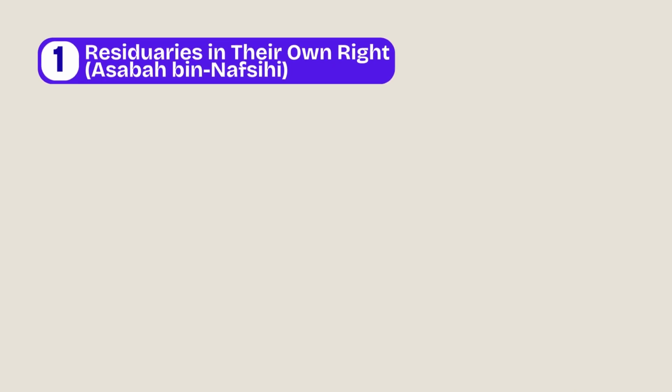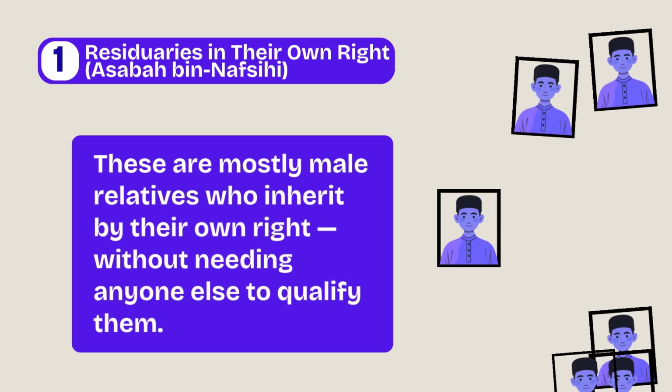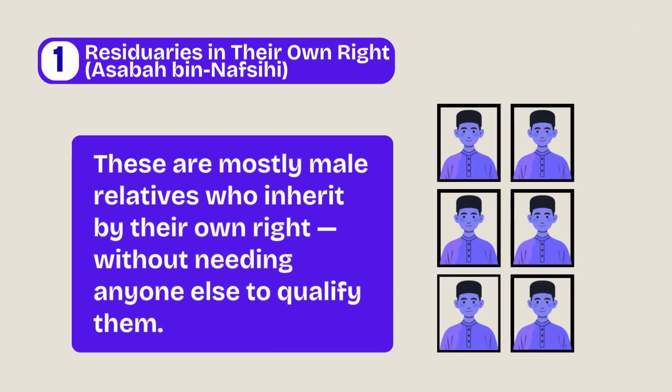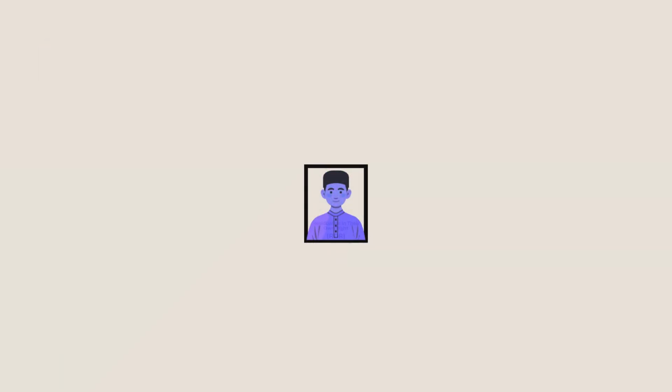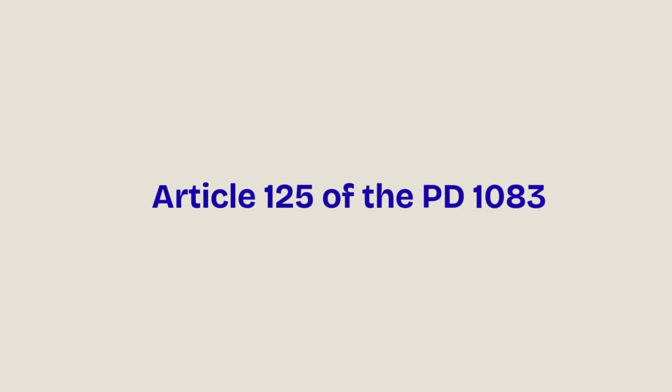First, residuaries in their own right. These are mostly male heirs who inherit by their own standing. They don't need another relative to qualify them. For easier recall, let's call this category ROR. Under Article 125 of PD 1083, this category includes four groups.